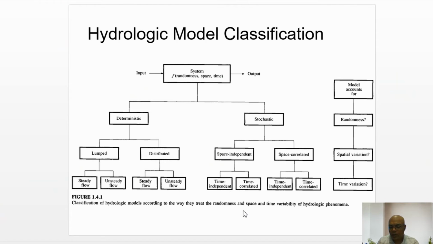Suppose the probability distribution functions of hydrological events are changing along the space. Suppose we have an area with different locations.